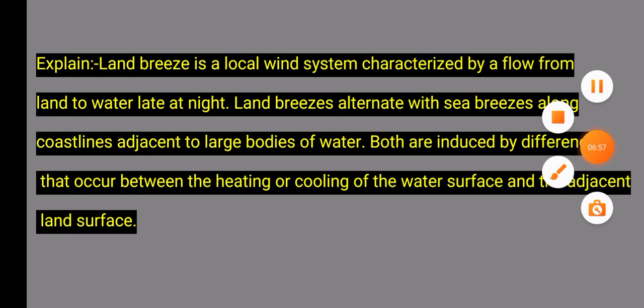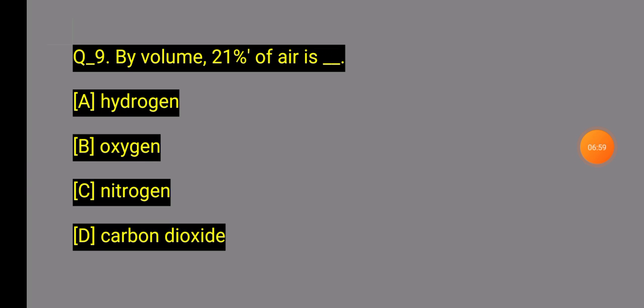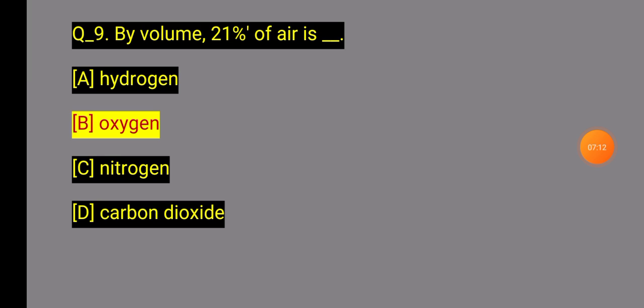Question number 9 asks: By volume, 21% of air is? Which of these four options is correct? Option B, oxygen. By volume, 21% of air is oxygen.